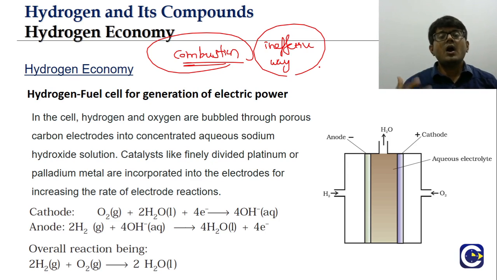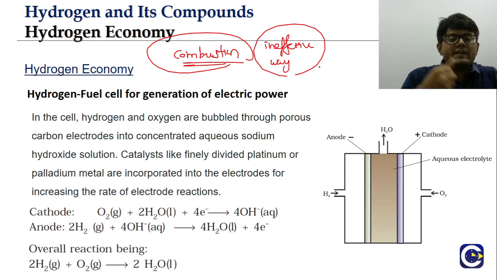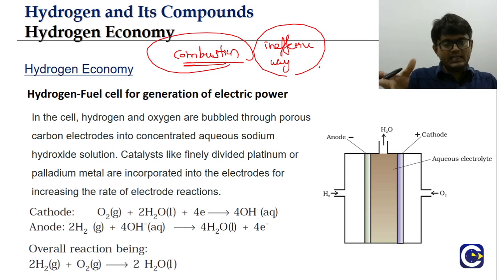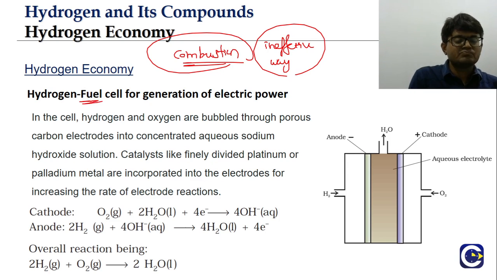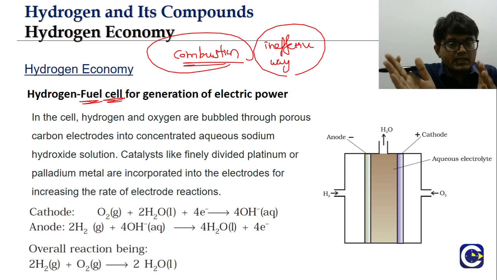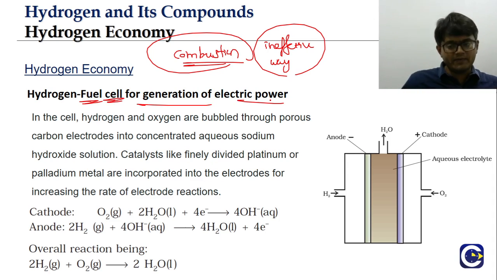So how can we get the energy from fuel in an effective manner? This is where the fuel cell concept comes in. A fuel cell is a way of extracting energy from fuel. A cell is what we use when something is related to current, so we will be able to generate electric power. The fuel cell will extract the energy and we will get the energy in terms of electric power, instead of combustion.